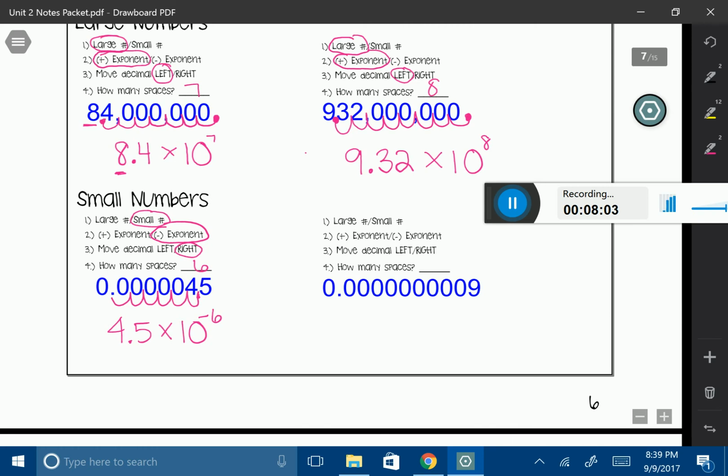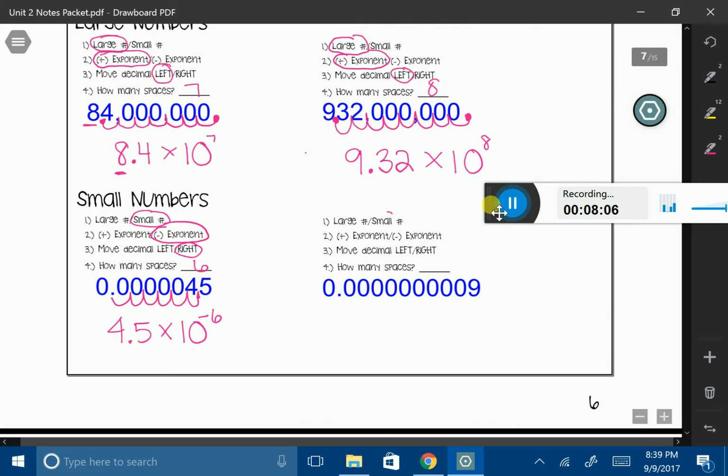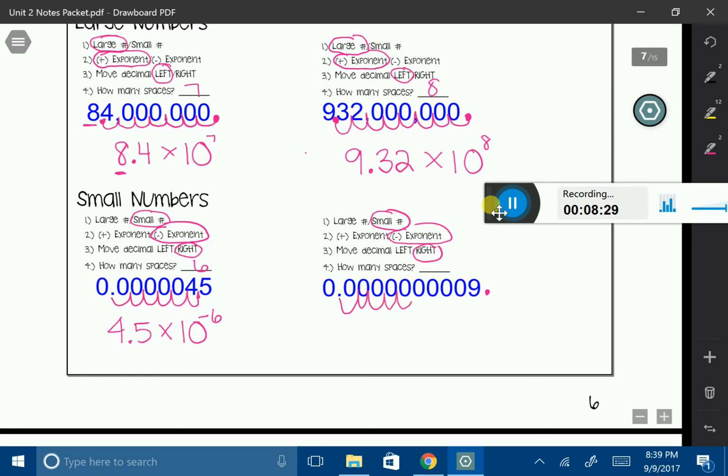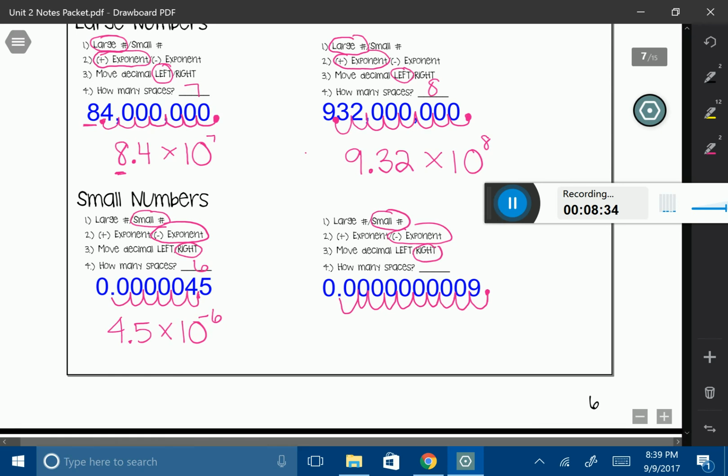All right, let's look at another small number. Very small because it has a decimal in there. Small numbers mean negative exponents. I'm also going to move my decimal all the way to the right. Let's count out how many spaces I want it to go. I want the 9 to be the only digit to the left of the decimal. So this is where I'm going to move him to. Let's count how many spaces. 1, 2, 3, 4, 5, 6, 7, 8, 9, 10 spaces.